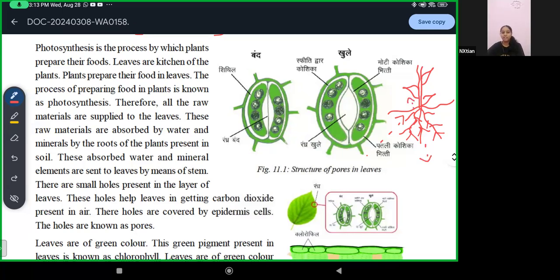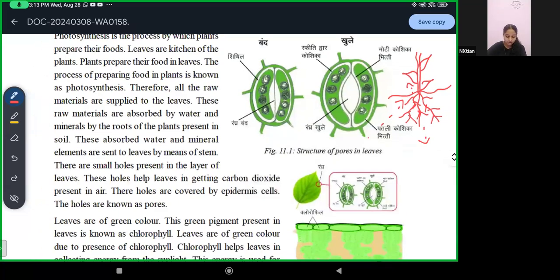All the raw material that is needed for the preparation of food in the leaves, the roots absorb from the soil, and they travel to the leaves in a plant.